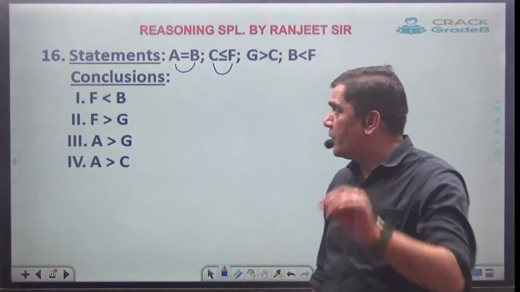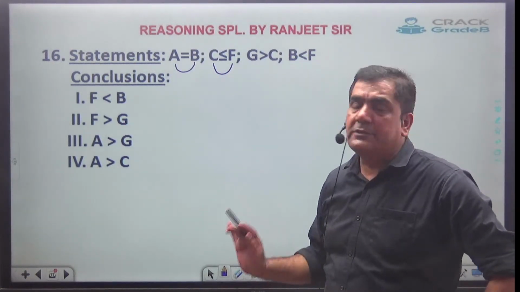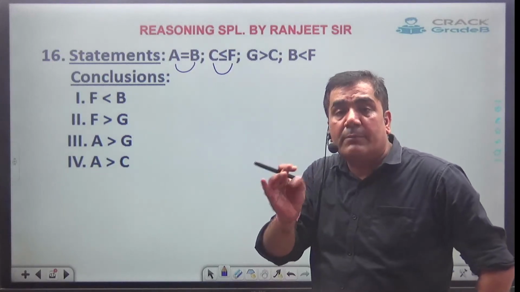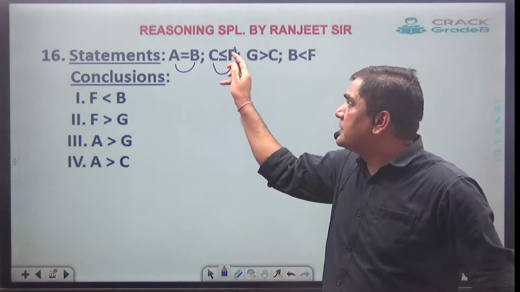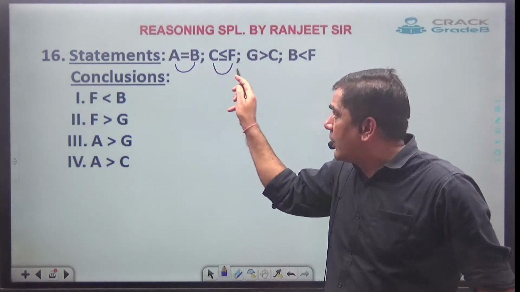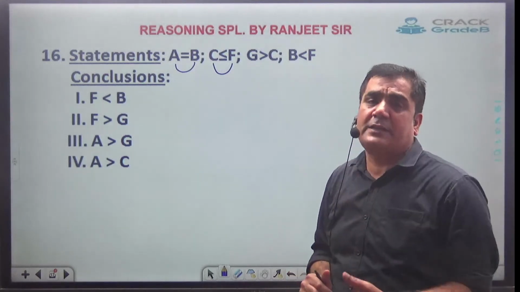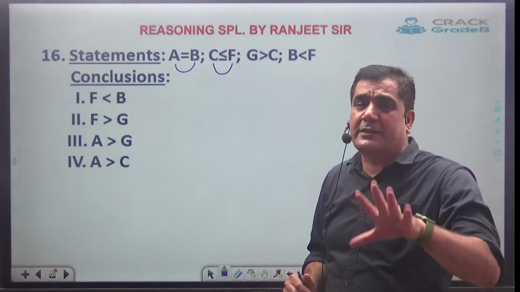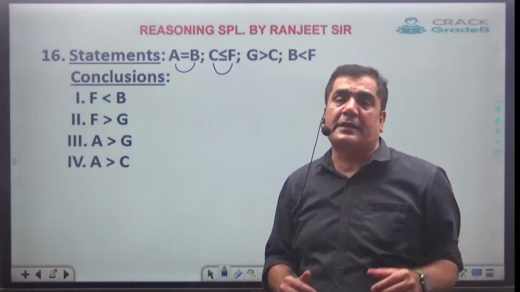And so here, if C and F are adjacent to each other, it always means C and F will have some relation between them. And in that relation, the face is towards this side, F side, or can be equal to. This is how you have to see in the examination, dear. Please don't read it as smaller than equal to, because then you will make some blunder mistake in the exam.